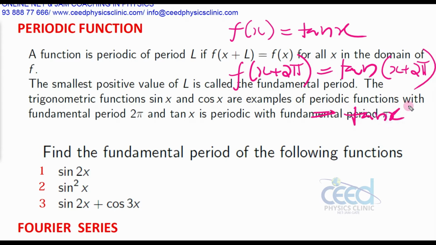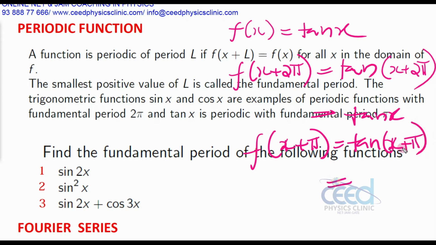So the condition is satisfied, but the problem is if you find f of x plus pi, that is tan of pi plus x. Here also, it is in the third quadrant: here is pi, and if we add some angle x to pi, it is in the third quadrant. In the third quadrant, tan and cot are positive.